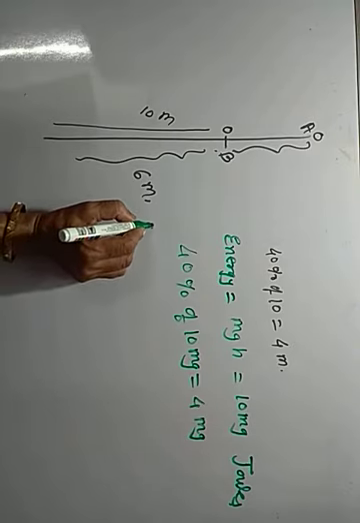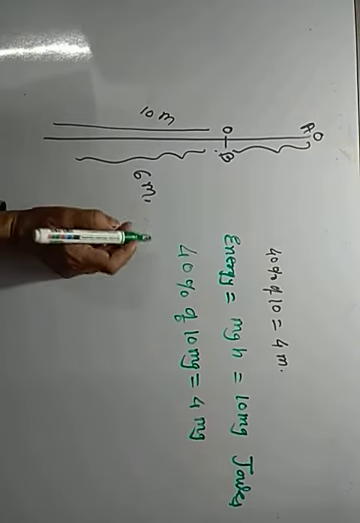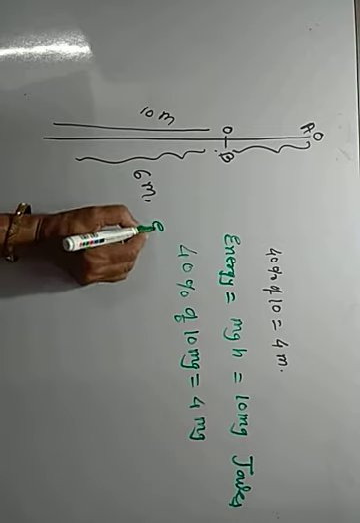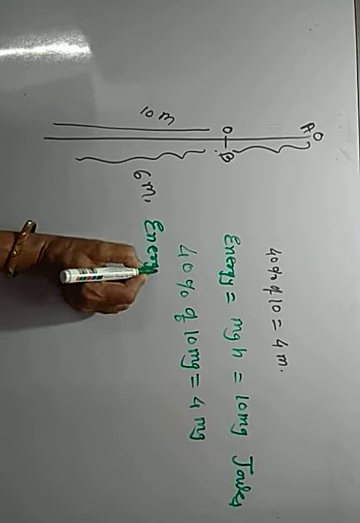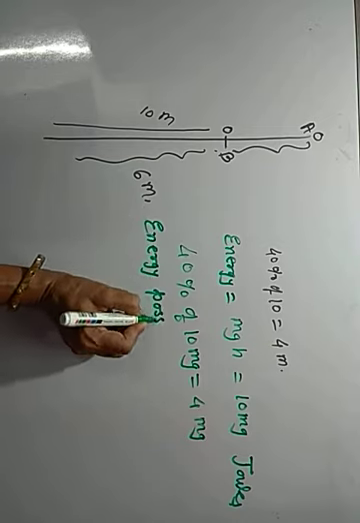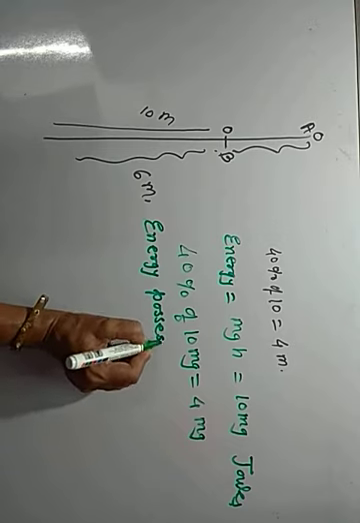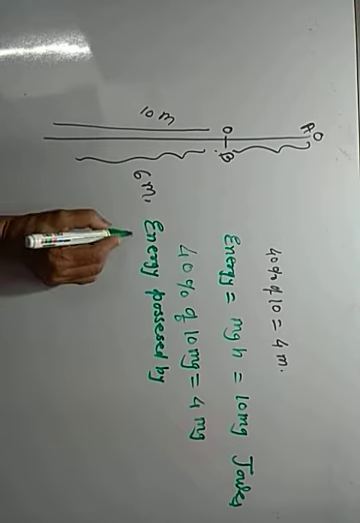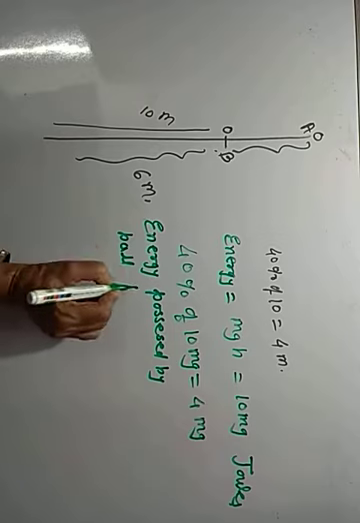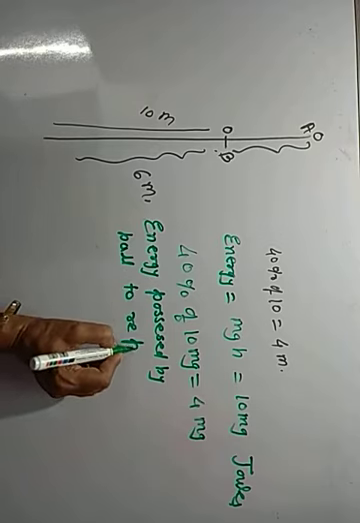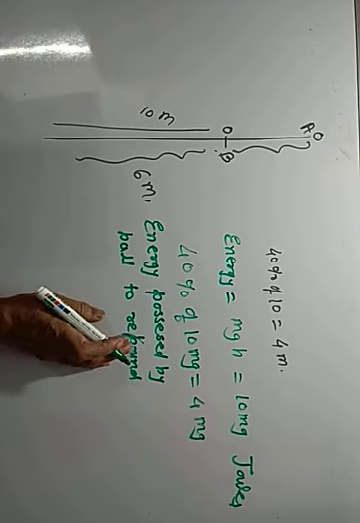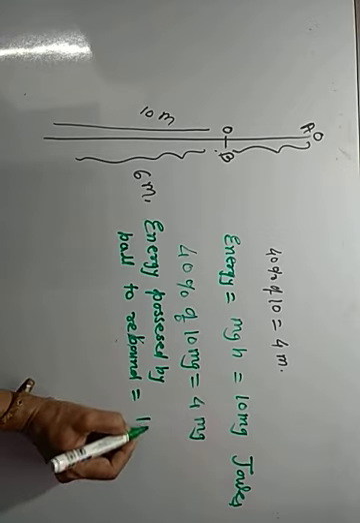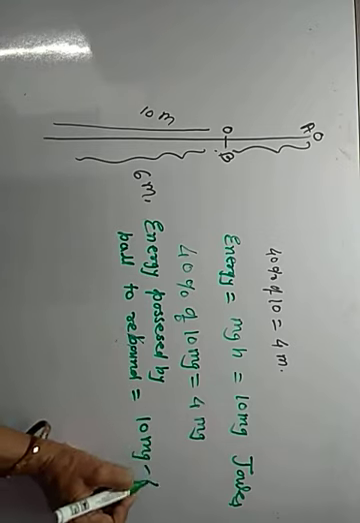So energy remaining for the ball to rebound is equal to 10 mg minus 4 mg, that is equal to 6 mg.